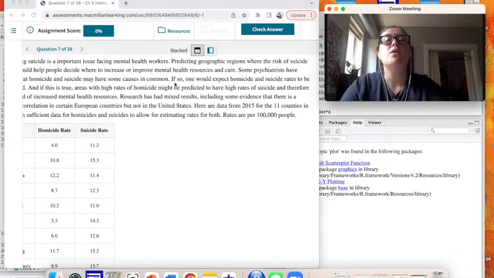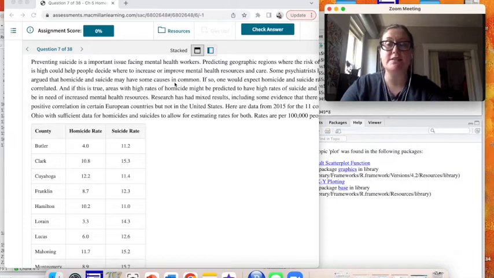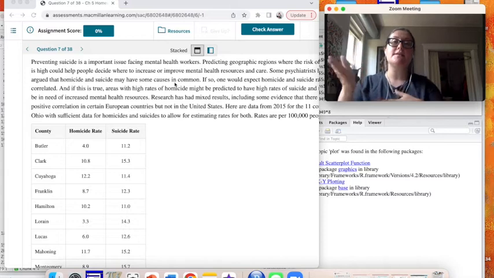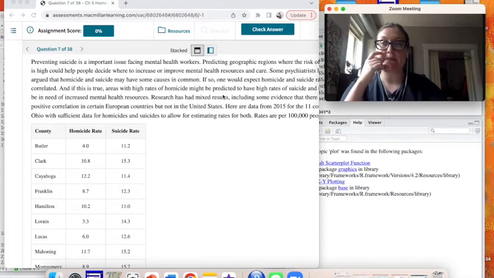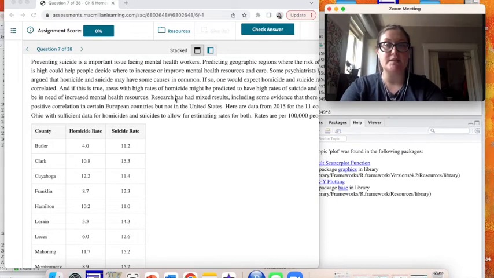If so, one would expect homicide and suicide rates to be correlated. And if this is true, areas with high rates of homicide might be predicted to have high rates of suicide. So we're having the homicides predict the suicides, right? Homicides would be our X and suicides would be our Y, and therefore be in need of mental health resources.